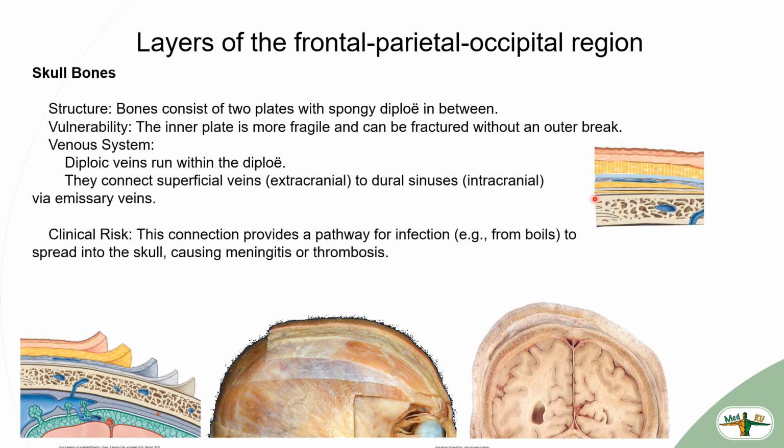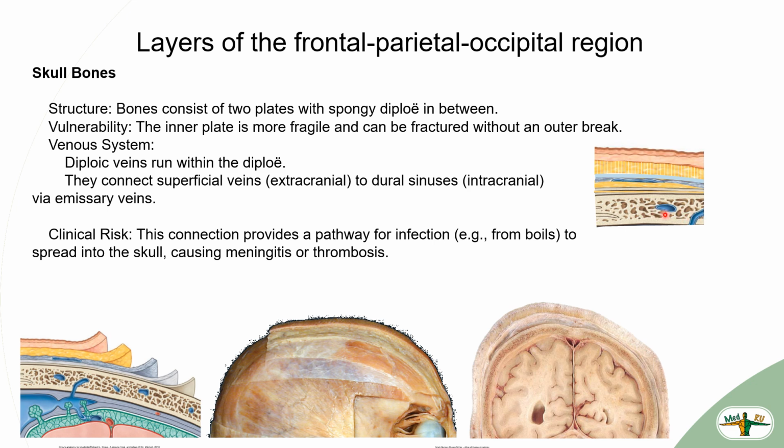The frontal, parietal, and occipital bones consist of an outer and inner plate, between which there is a spongy substance, diploe. The inner vitreous plate is fragile, and is more often damaged than the outer one. Damage to the inner plate is possible with an intact outer one. Diploic veins are located in the spongy layer of the bones of the vault.